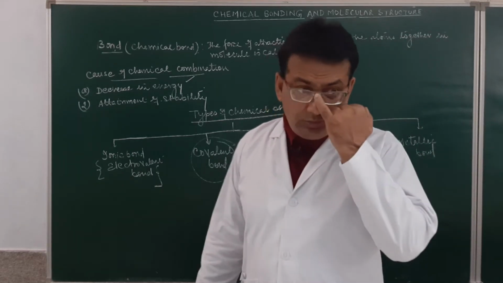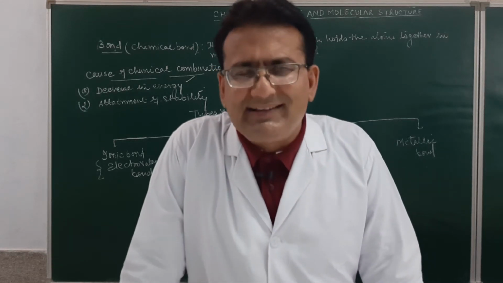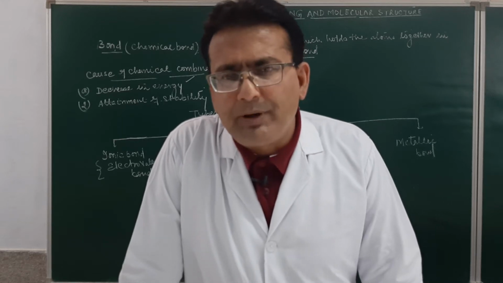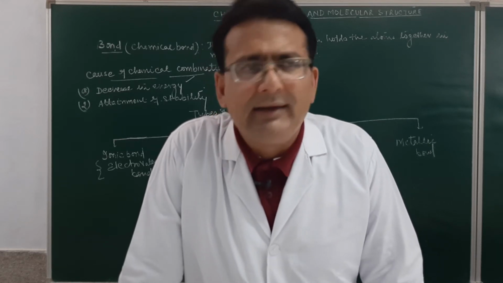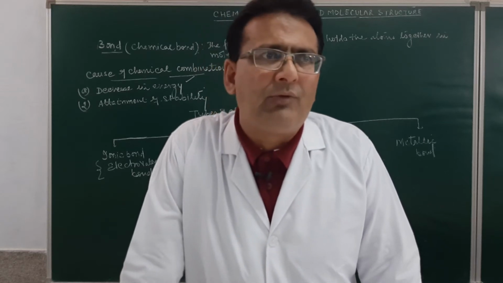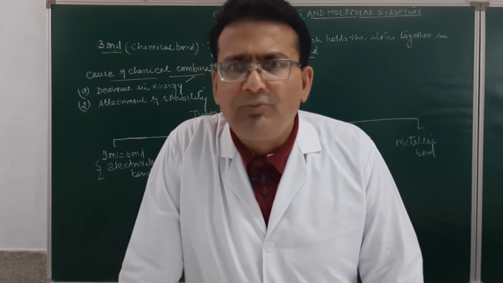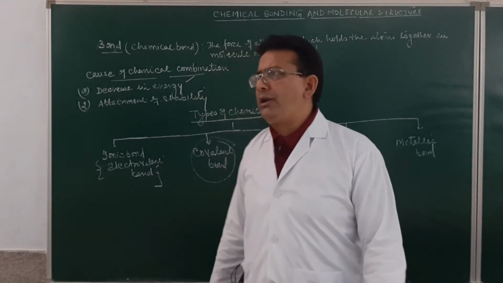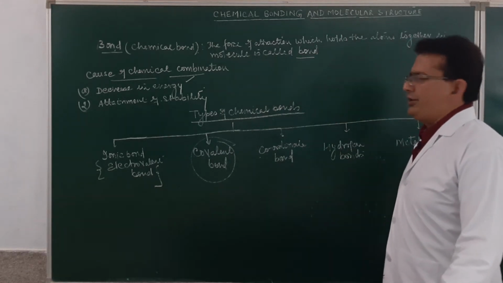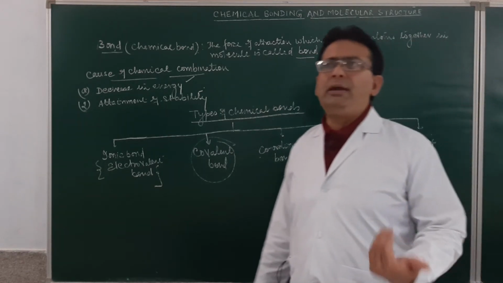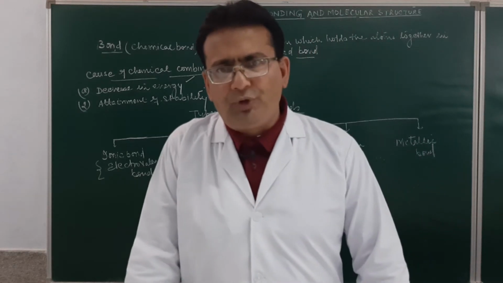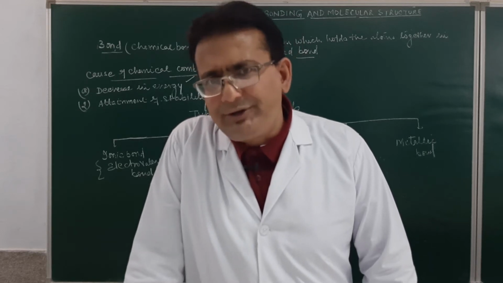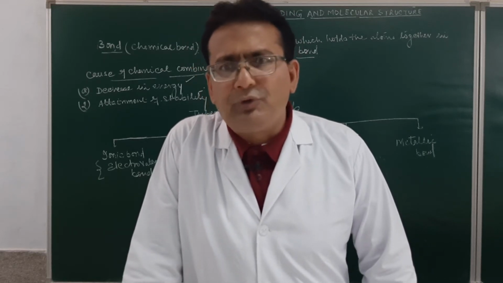Now, if I ask you, how will stability be acquired? My answer is very simple: by the formation of a bond. What will happen by the formation of a bond? The answer to this, in layman's language or in the language of a discussion in the lower class, is by completion of an octet. Am I getting clear? According to Kossel and Lewis, the 8th electron must be there in the outermost shell, which may be acquired either through electrovalent bond formation, covalent bond formation or coordinate bond formation, and that will lead to stability. Or I must say that will lead to the formation of a bond.